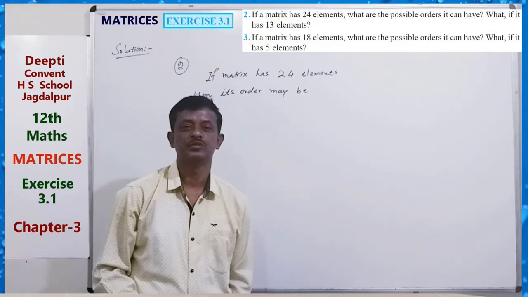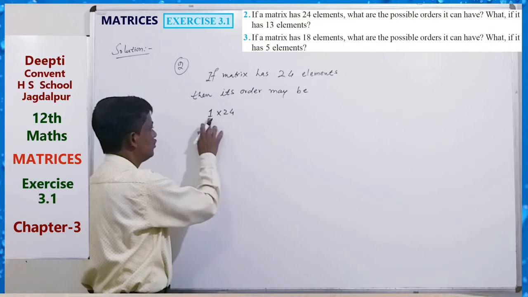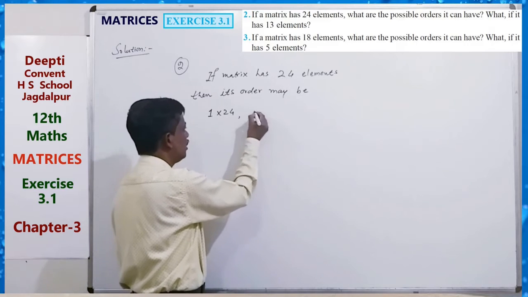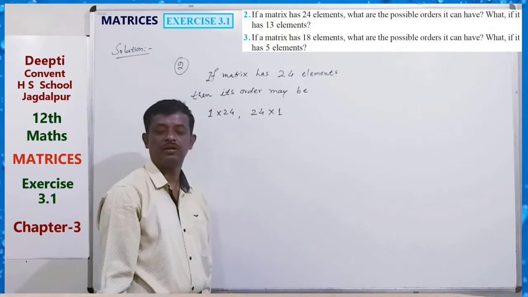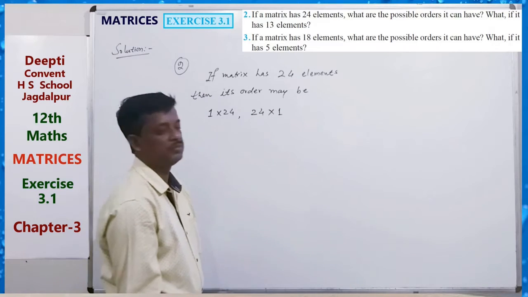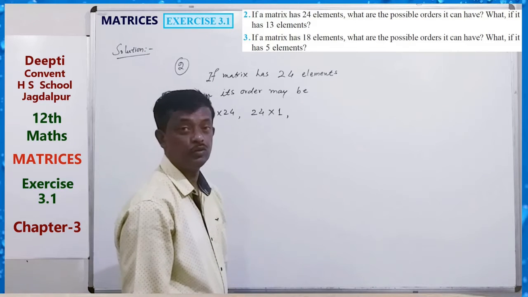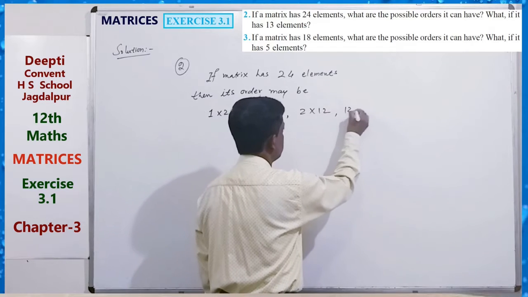Product is 24. 1 by 24: one row, 24 columns. Also we can write 24 by 1: 24 rows, 1 column. And then 2 by 12, 12 by 2.